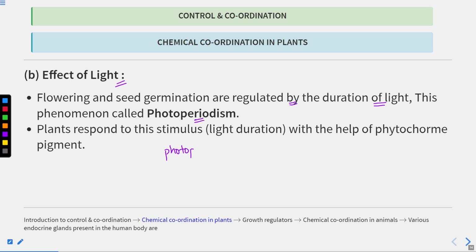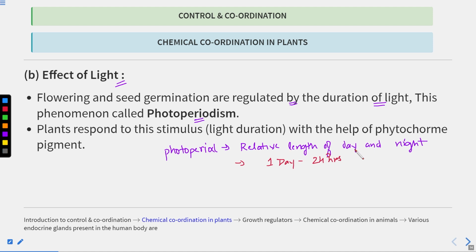Before understanding photoperiodism, we should know about the photoperiod. Photoperiod is the relative length of day and night. One day consists of 24 hours.